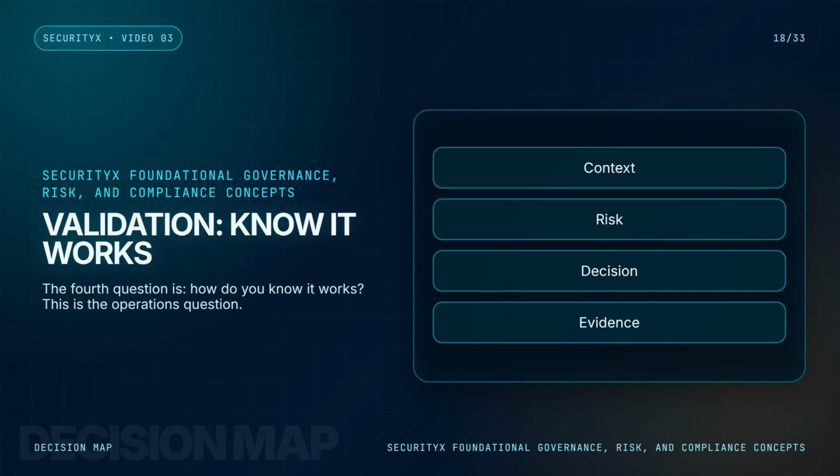The fourth question is, how do you know it works? This is the operations question. Security controls do not matter just because they exist on a diagram. They matter when they reduce risk and when you can prove their state.